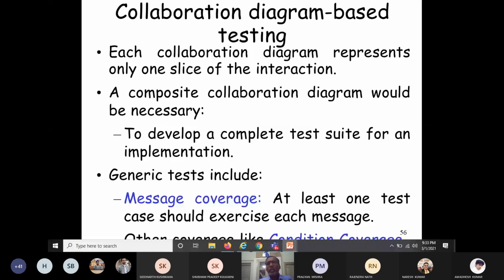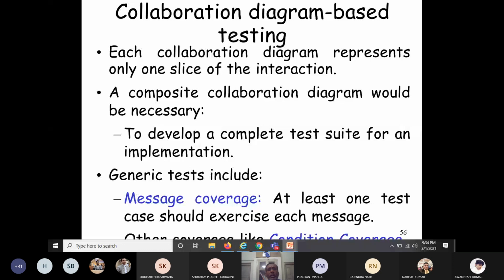Similarly, there is condition coverage. That means you should design test cases in such a way that each and every condition is covered by at least one test case. Similarly, other coverages are associated with the collaboration diagram. Please read them yourself. So the generic tests include many coverages such as message coverage and condition coverage. For the other coverages for the collaboration or communication diagram, you read yourself.